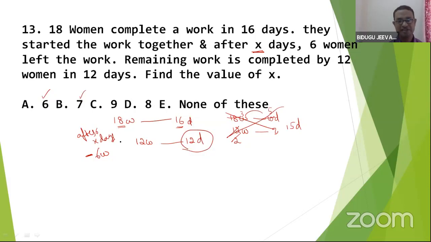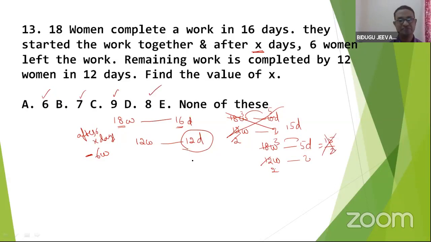Let me go for 7. I think 7 is the odd one, maybe we cannot do the calculation properly. So let me go for 9. After 9 days, 5 more days are left. 18 women still have to do 5 days, so how many days can 12 women do? 6 twos, 6 threes, 15 by 2, you get a decimal. It also does not work.